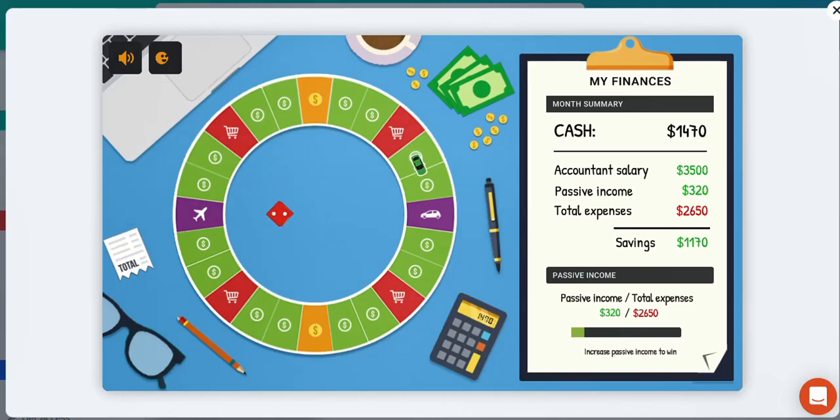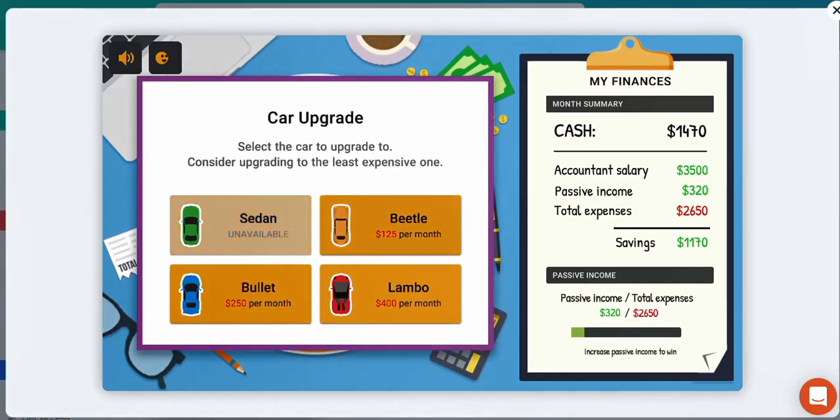Okay, we rolled the dice again. Car upgrade. Okay, so now we need to decide. Obviously, we can't upgrade to the sedan again because we've already purchased that. So now we need to decide, are we going to go Beetle, Bullet, or Lambo? Well, looking at our scenario, we're earning a lot more income. We have a lot more passive income. So now might be a good idea to upgrade your car, depending on how much money you're happy with in terms of your monthly income and expenses.